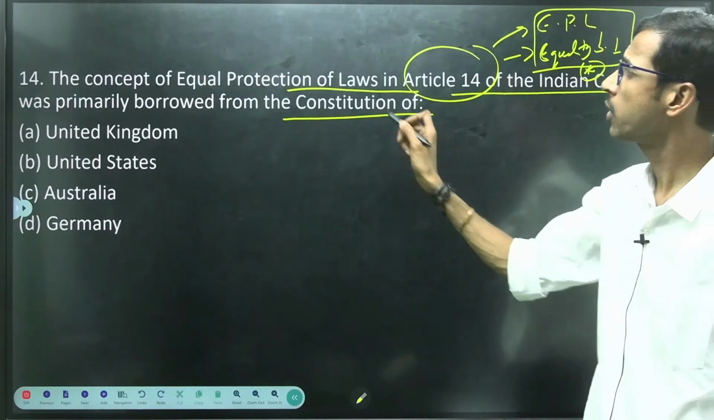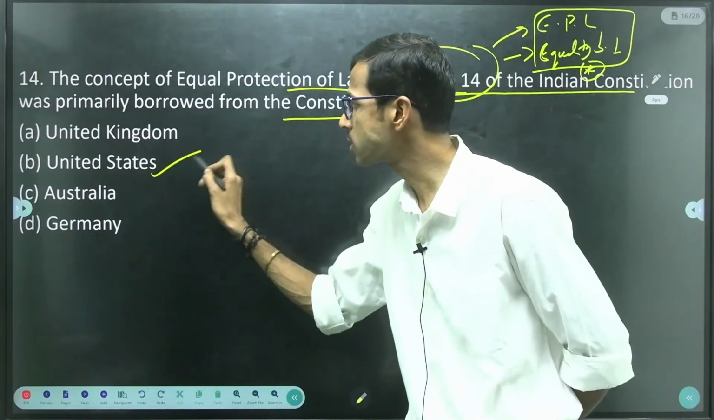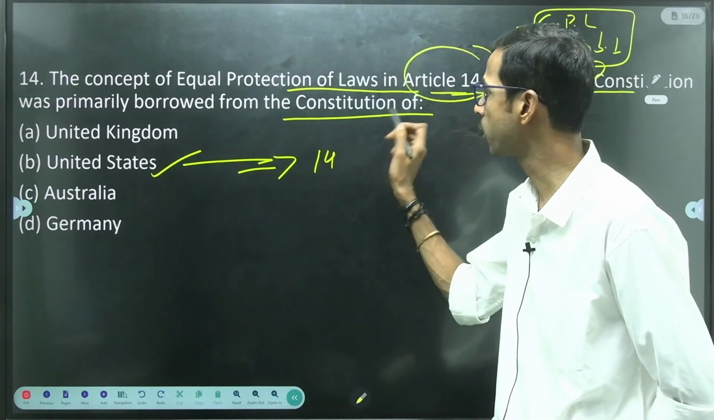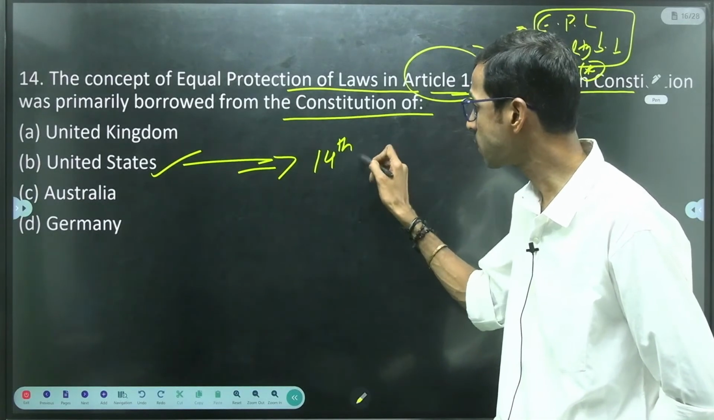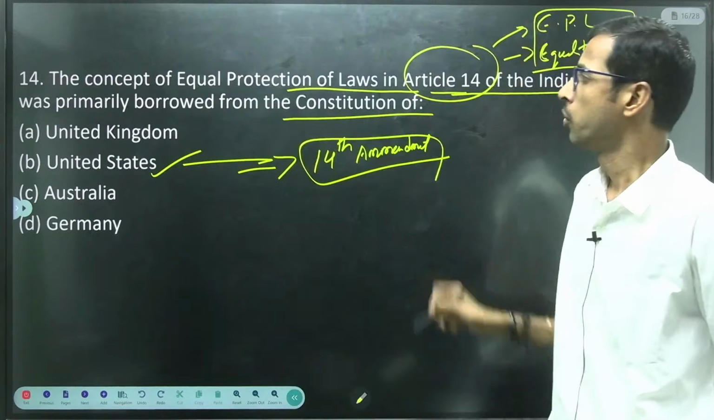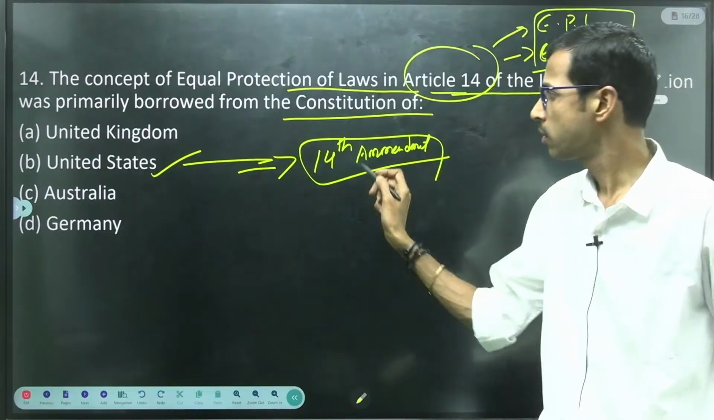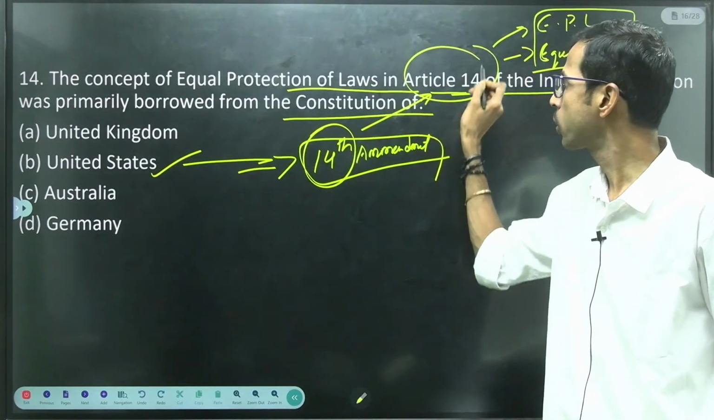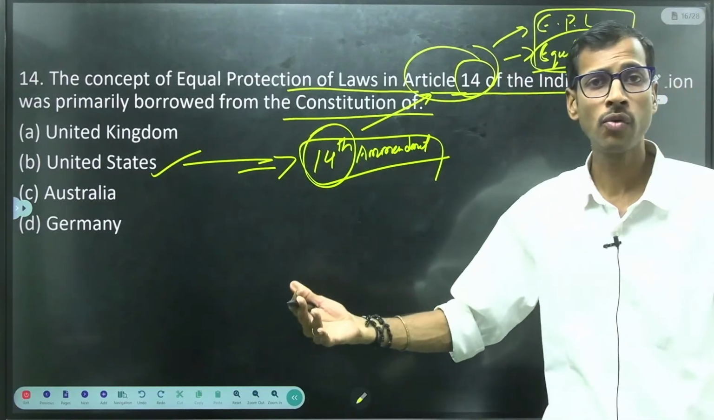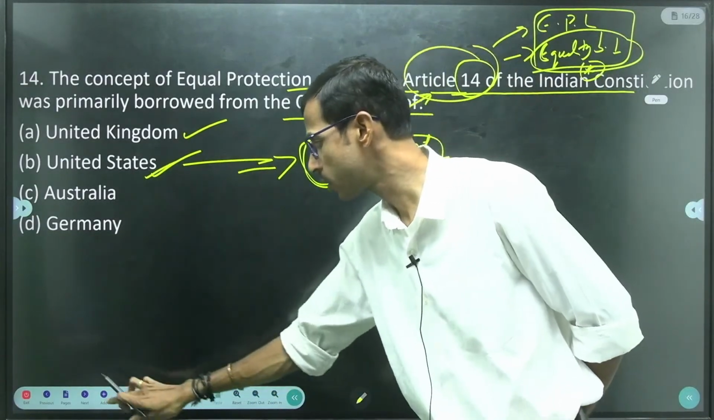So the concept of equal protection of laws in Article 14 was completely borrowed from the United States, right? If you observe the United States Constitution, they mentioned this equal protection of laws in the 14th Amendment, right? 14th Amendment. We just borrowed from the United States and included it in Article 14. Clearly we can remember this simply, right? Equality before law is borrowed from which country? United Kingdom, right? So the correct answer related to equal protection of law is the United States.